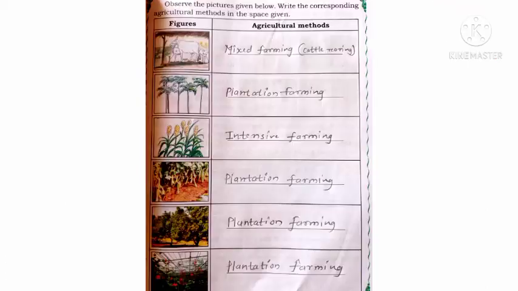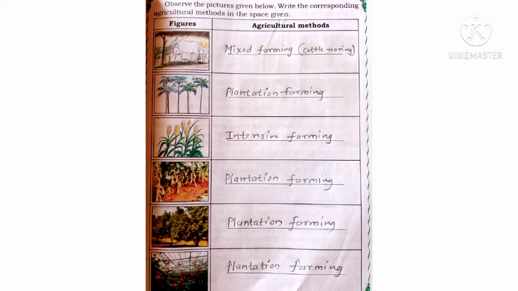Next, see students, open page number 109. Observe the pictures given in your textbook. There are 6 pictures in your textbook, otherwise see on your mobile screen. Write the corresponding agricultural methods in the space given. Observe a picture and tell me which method it is, and write that there.